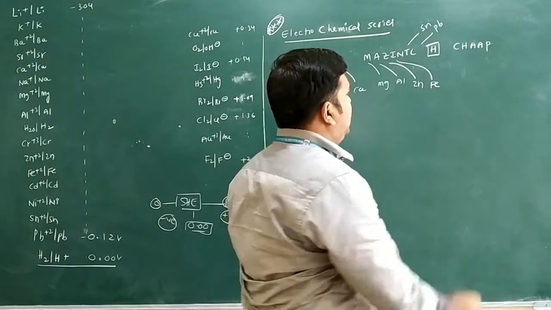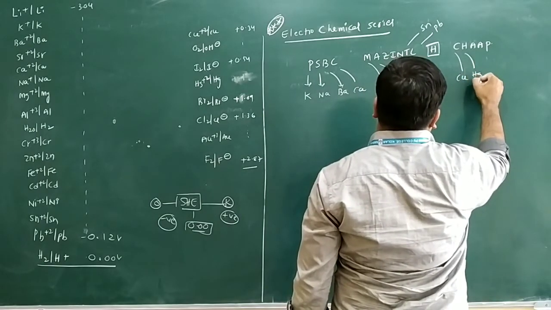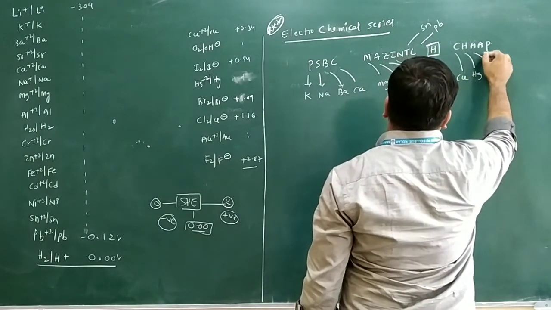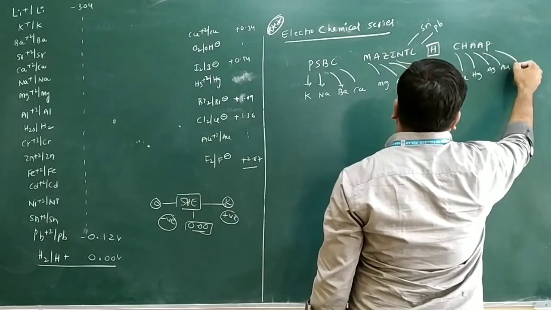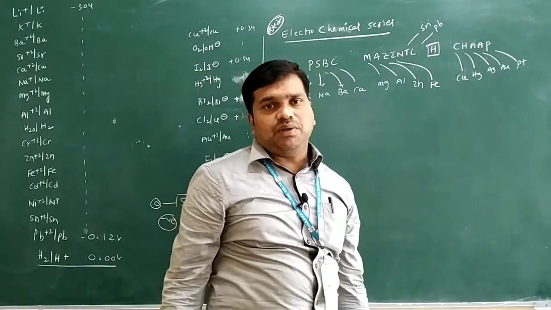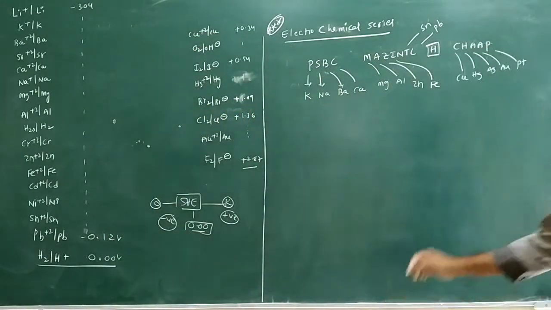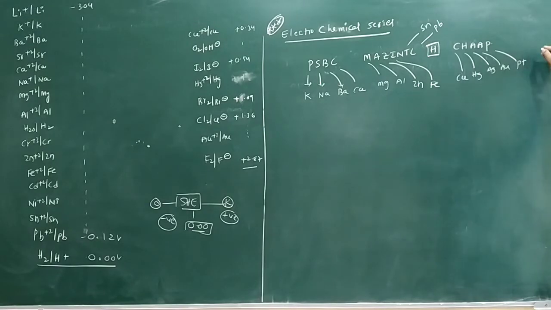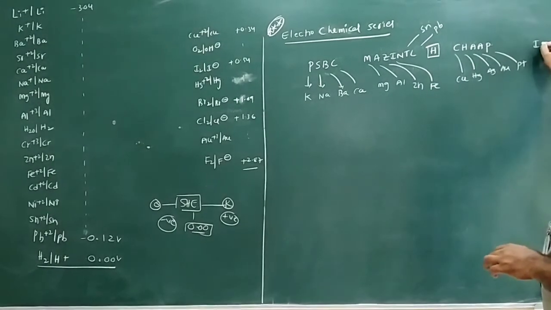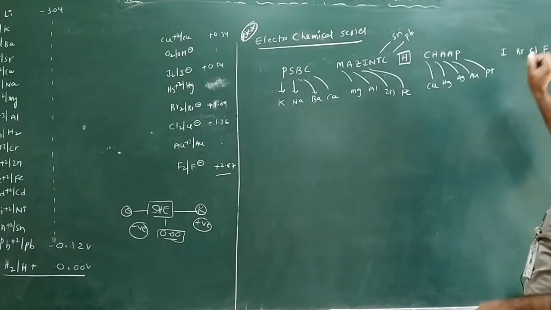Hydrogen we have. And one more here C. C means here copper. H means what? Mercury. This is silver, gold and the platinum only. Silver, gold and what? Platinum is there. And one more, you will write the non-metal reactivity order also here. So what non-metals are there, you will write here: iodine is there, bromine is there, chlorine is there and the fluorine is there only.